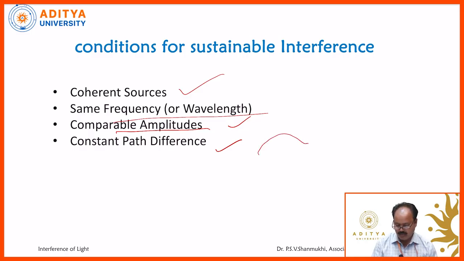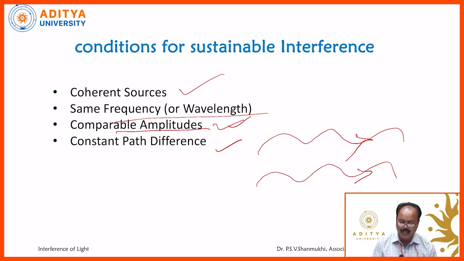See, this is one wave train, this is another wave train, or two waves. The two waves are traveling in the same direction. The two waves should have the same or comparable amplitude, and they should have the same frequency, and they should maintain a constant phase difference. So, these two waves are actually called coherent waves. To observe the interference or to get the interference pattern, coherent waves are a must. Without coherent waves, we cannot observe the interference pattern.